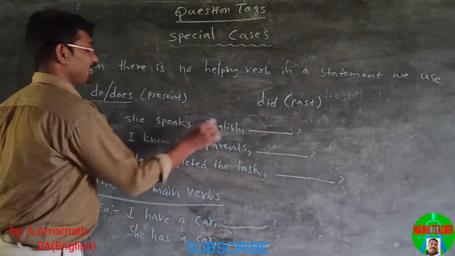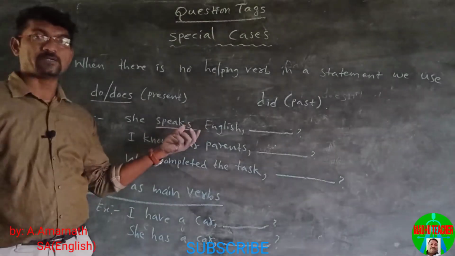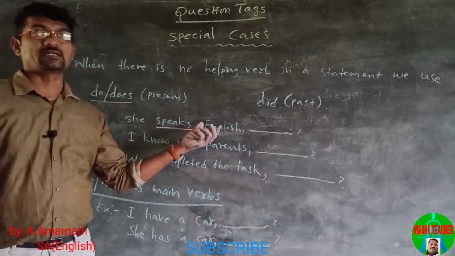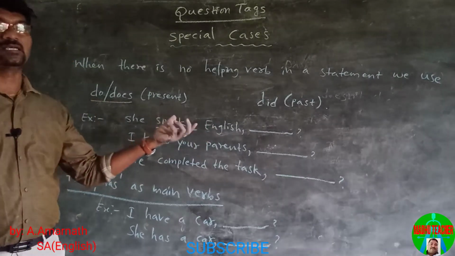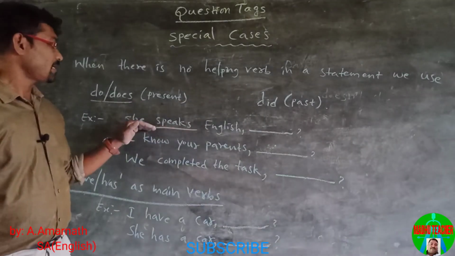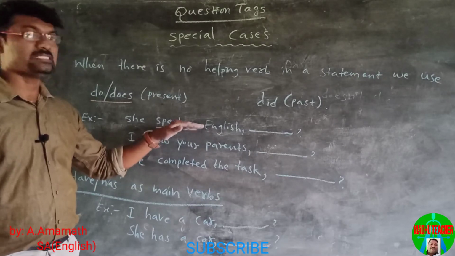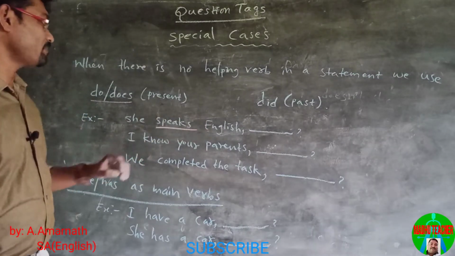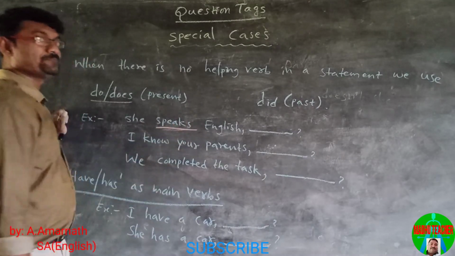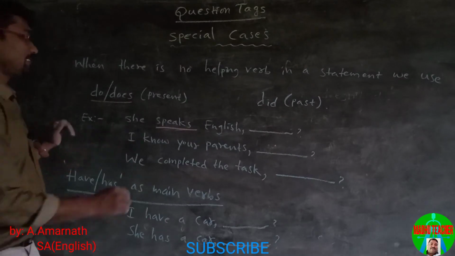She speaks English. In this statement, there is no helping verb. If there is a helping verb, we can construct question tags based on that helping verb. In this statement, this statement doesn't have helping verb. It has the main verb, that is speaks. This is in simple present.